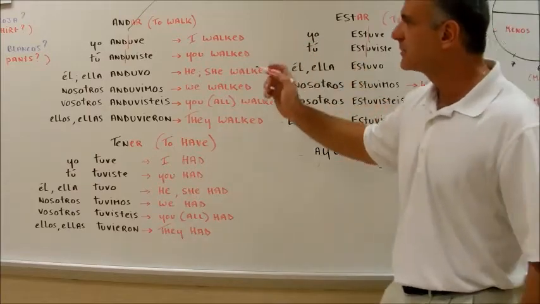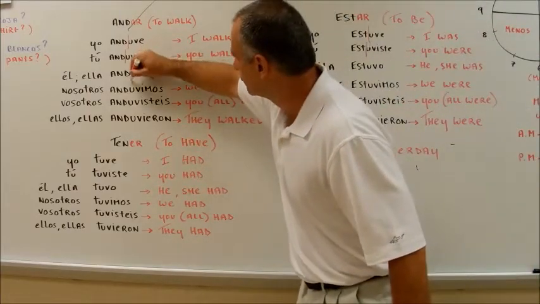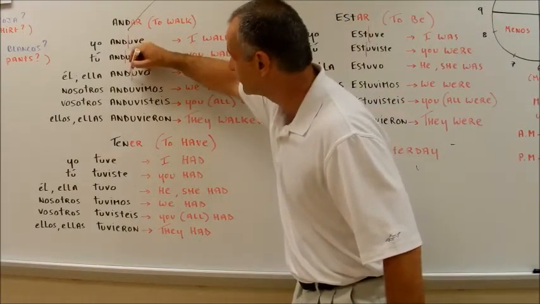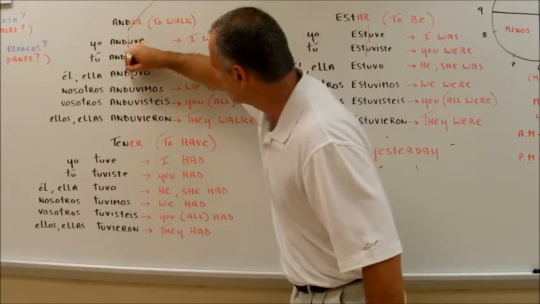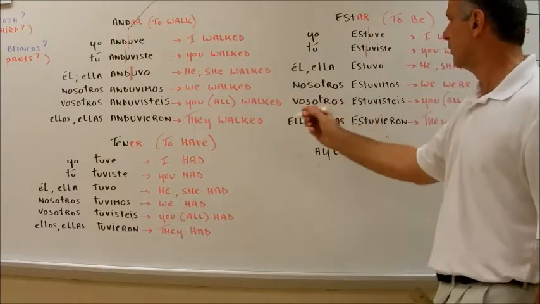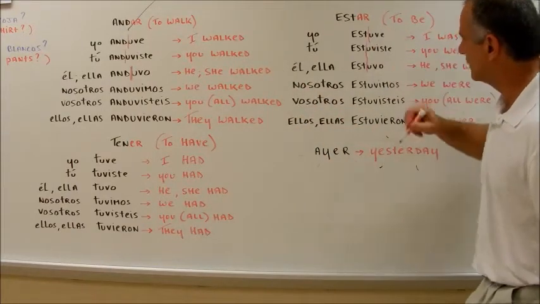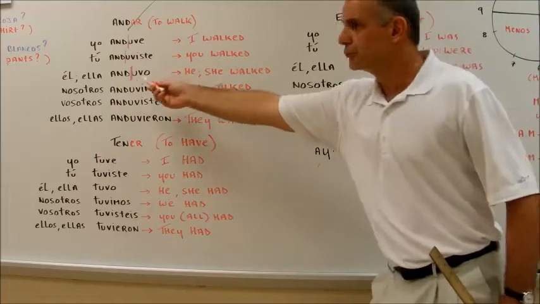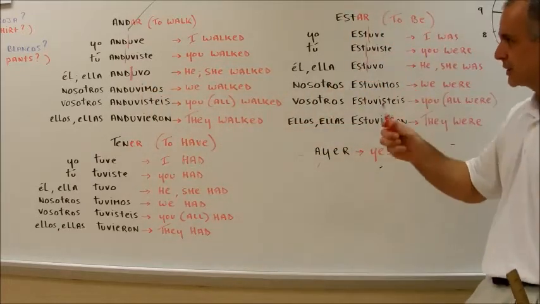Alright, let's look at the third singular. He or she walked, I'm sorry, we are in the past here. He or she walked. That's definitely going to be the same deal. UVO. Likewise here with estuvo. So, anduvo, estuvo.